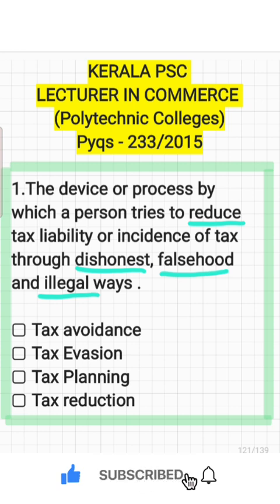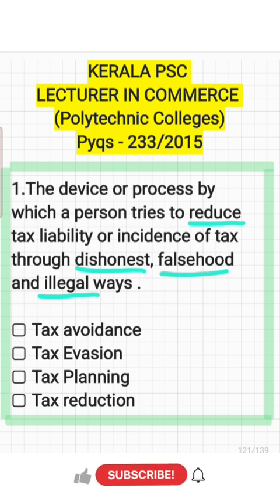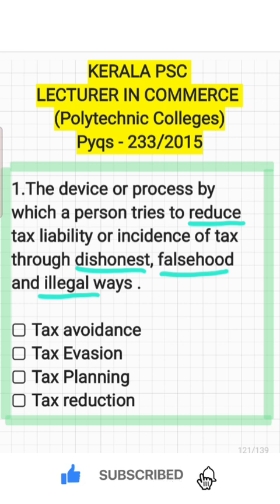First question. The device or process by which a person tries to reduce tax liability or incidence of tax through dishonest, falsehood, and illegal ways. The options are tax avoidance, tax evasion, tax planning, and tax reduction.